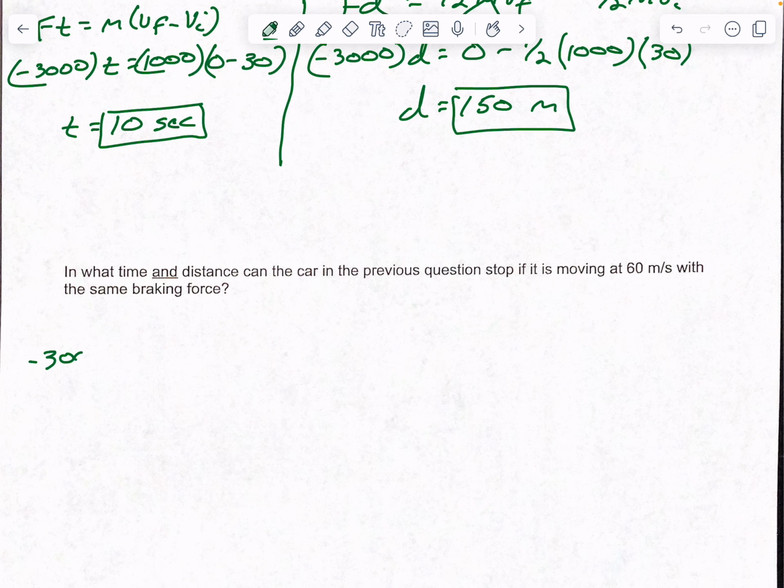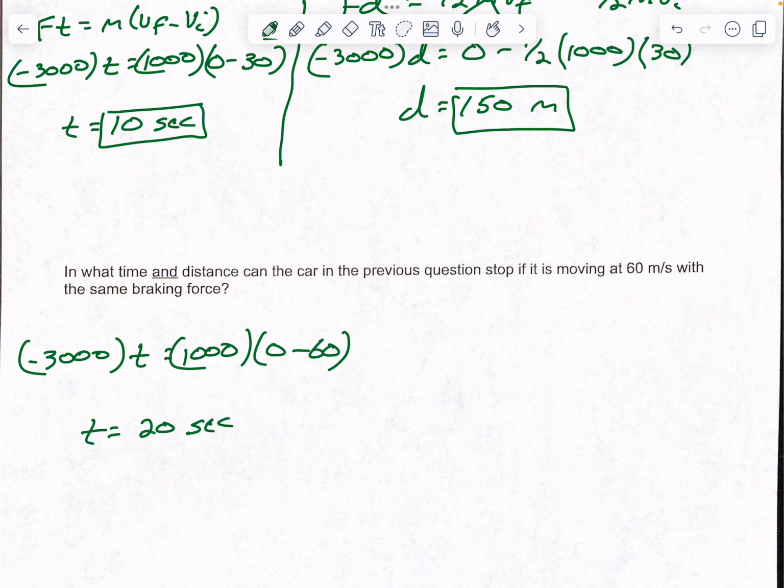So negative 3,000, because your braking force didn't change, times time equals mass, which is 1,000, times your final velocity of 0 minus, now your new initial velocity, 60. So you're going to get a time of 20 seconds. Okay, so that was a direct relationship. So that meant if we doubled our velocity, our time doubled as well.